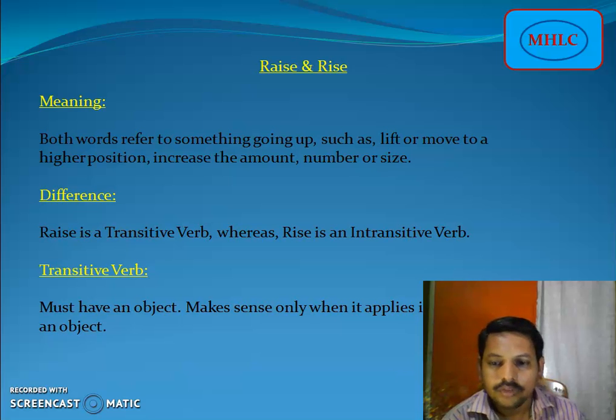By definition, a transitive verb is a verb that must have an object. It makes sense only when it applies its action on an object. So by this definition, a transitive verb must have an object. If there is no object, then it does not make sense.